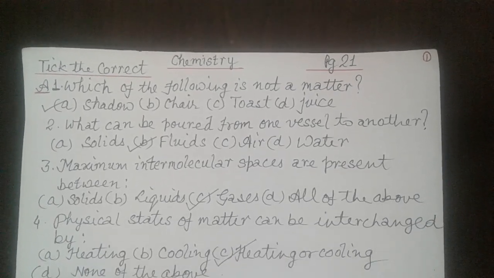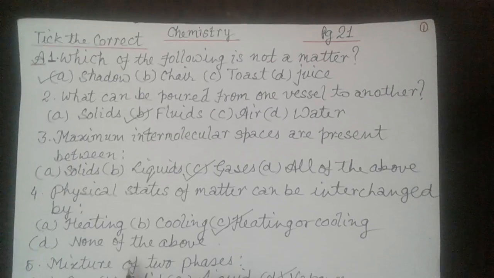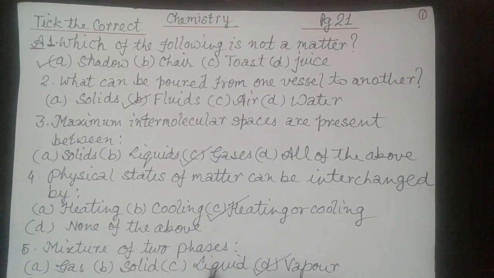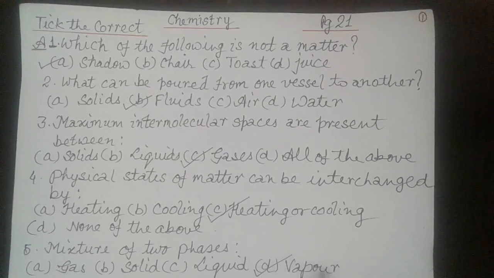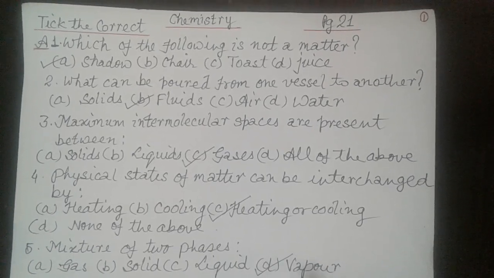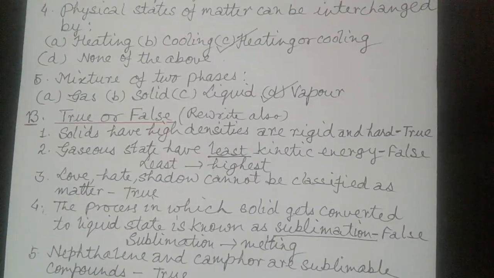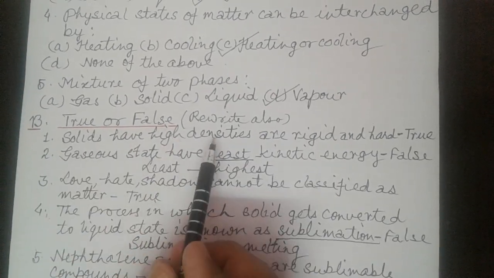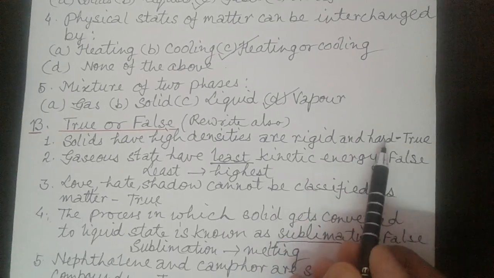Heating or cooling. Now fifth, mixture of two phases: A. Gas, B. Solid, C. Liquid, D. Vapor. Correct answer is D. Vapor. Now true false. First, solids have high densities, are rigid and hard.